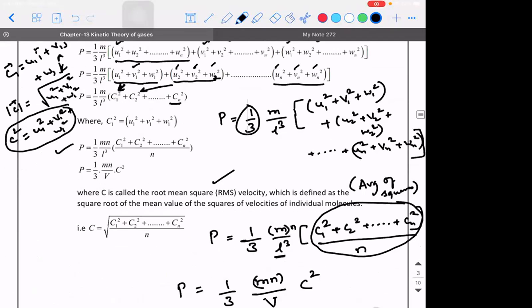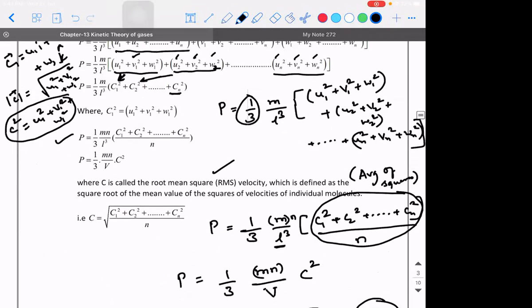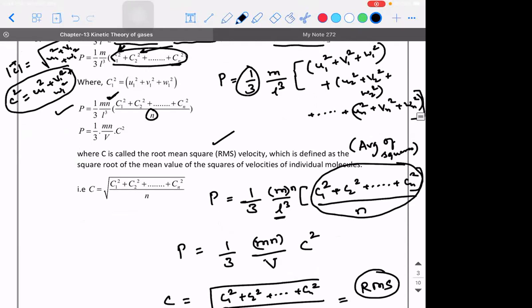Now what I can do is, if I divide this whole expression with n, where n doesn't stand for number of moles, n stands for the number of particles, then in the numerator I'm also multiplying with n. Okay. Is that point clear? Here, n is number of particles, sir. Yeah, number of particles in this context. Generally, it should have been capital N, but I wrote it as small n.